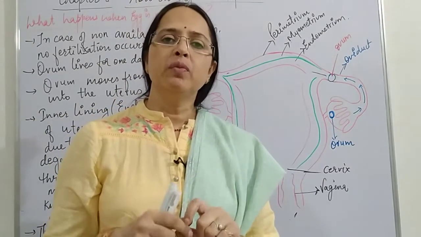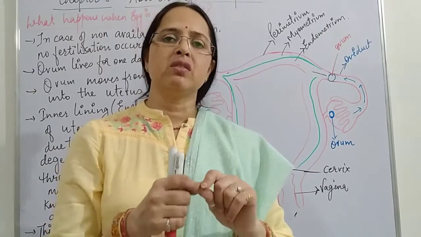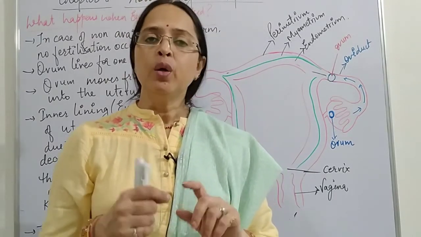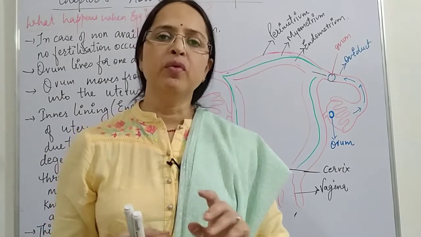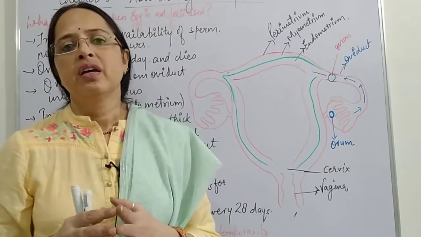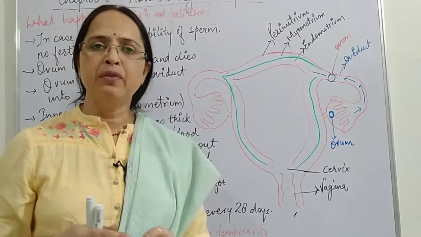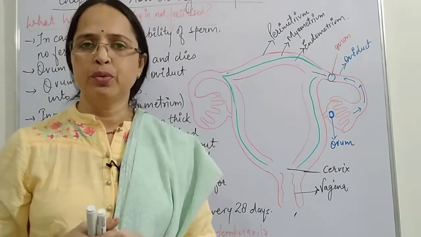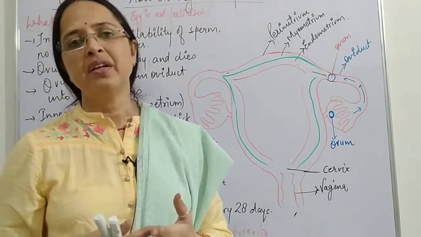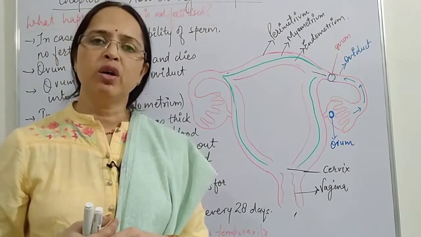And this ovum which reaches the oviduct or fallopian tube waits for 1 day. That means the lifespan of the ovum is 1 day. When the sperm is not provided, the ovum dies. When the ovum is dead, it is expelled from the oviduct and comes into the uterus, and along with that, the uterus lining which had prepared itself for implantation is also not used.